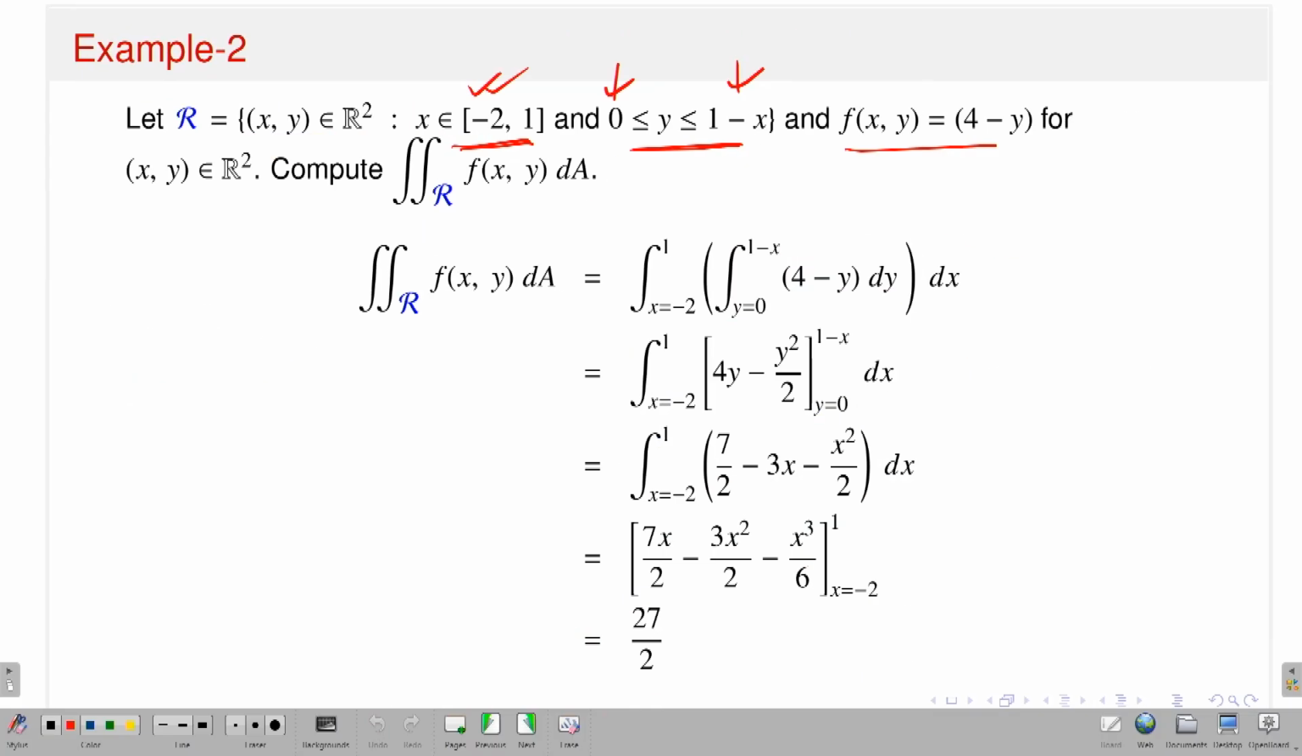Okay. You perform that. So, that means I want to calculate this double integral. So, what do you have to do? You first perform the integral with respect to the y variable, keeping x fixed, and then perform the integral with respect to the x variable.